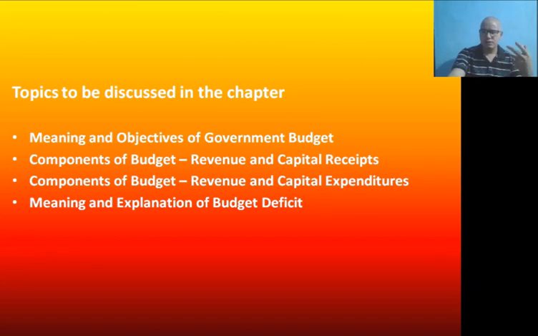Before starting today's class, let us recall a few things from our previous class. As you all know, we have already discussed the meaning of government budget, and we have also discussed the components of budget in our last class, isn't it? So we learned about classifying the components of budget into two categories. One was in terms of affecting assets and liabilities of the government, and the other one was in terms of income and expenditure of the government.